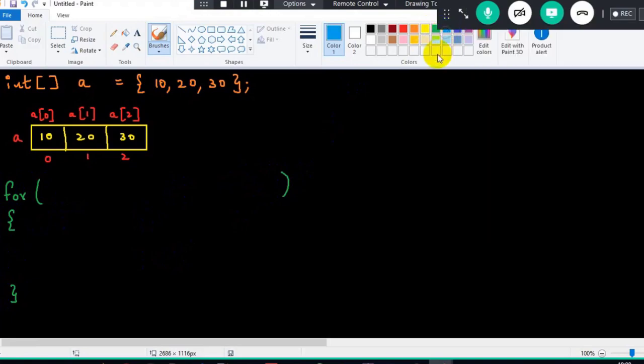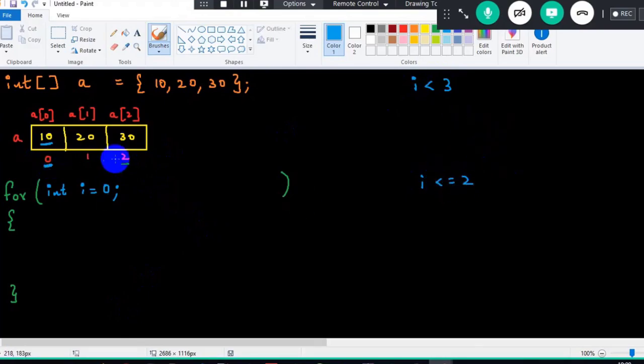Now you have to closely observe one program here, because if you understand this program, it becomes very easy. Concentrate. Now if I have to fetch 10, what is the index position? 0. So I will initialize a variable to 0. Why? Because I have to fetch 10. The index position is 0 in order to fetch the first element. So I'll initialize it to 0. Now here I have to traverse it till 2. So I should be lesser than 3, or I should be lesser than or equal to 2. Any of the options is fine.